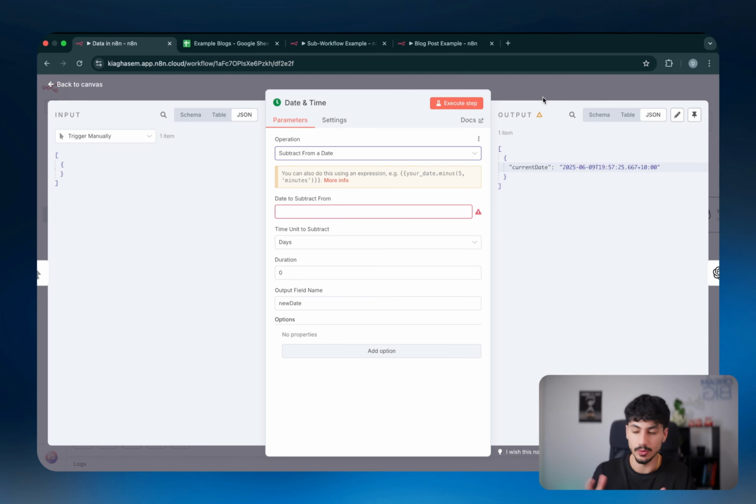So for example, if you're running an automation and you want to say, do this in 2 days time, and you want to be able to write a date time for exactly 2 days from now, you could use one of these nodes to say, this is the current date time, let's add 2 days to it, put that in a new variable, and then you can use that new variable in the rest of your flow.